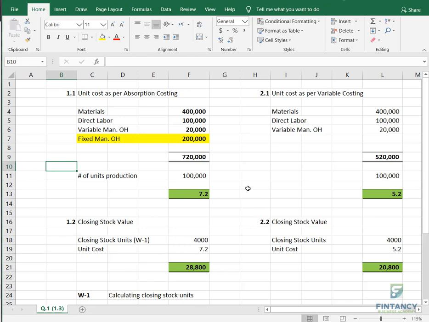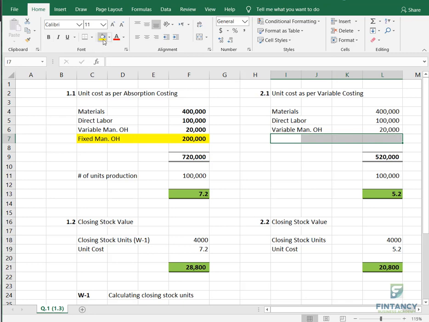True. True, not false. True. See here, unit cost is 7.2. Why 7.2? Because we considered the fixed manufacturing overhead also. See, this is part of the 720,000. Getting it? But in this case, we don't take it.